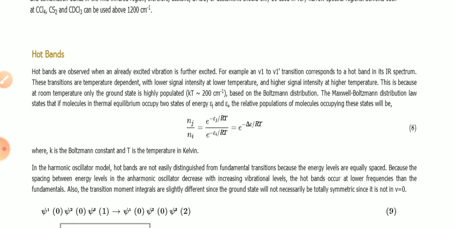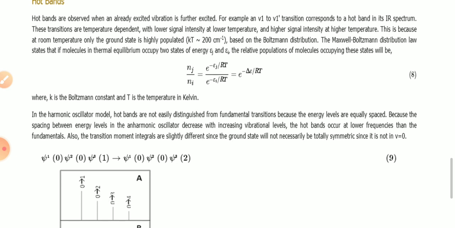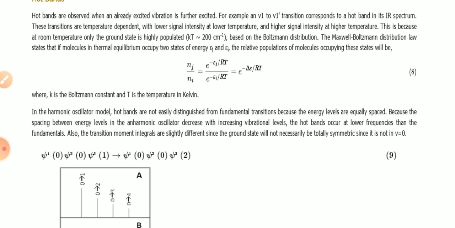In the harmonic oscillator model, the hot bands are not easily distinguished from the fundamental transition because the energy levels are equally spread, whereas in the anharmonic oscillator the spacing between the energy levels decreases with increase in vibrational level.